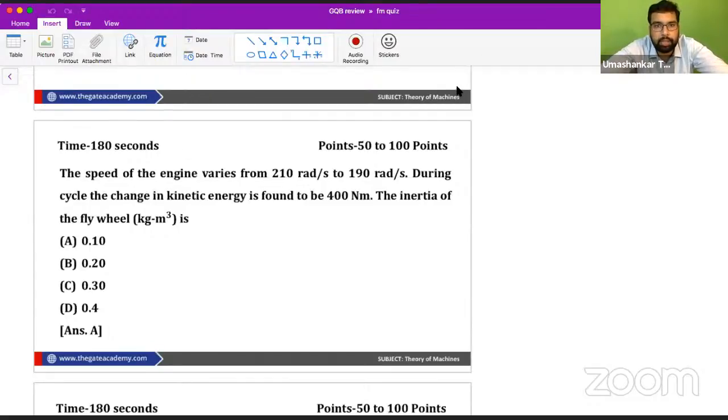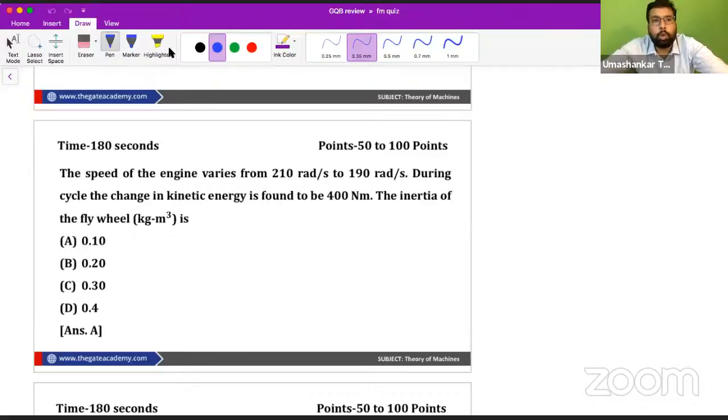The speed of the engine varies from 210 to 190 radian per second. During this, the change in kinetic energy is found to be 400 Newton meter. Find the inertia of the flywheel. We know the change in kinetic energy is I omega squared Cs, right?